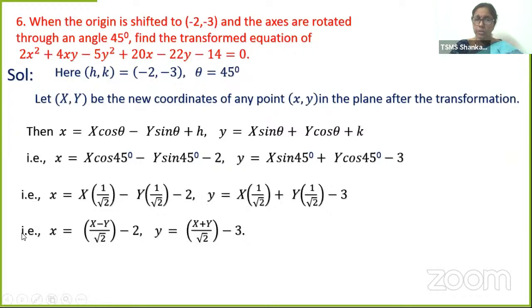So we are going to substitute the original coordinates x, y in the original equation in order to get the transformed equation.